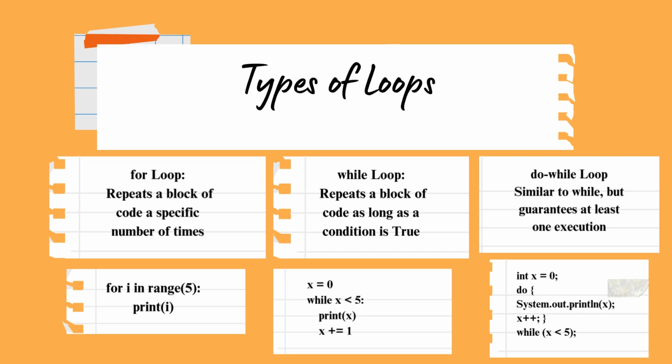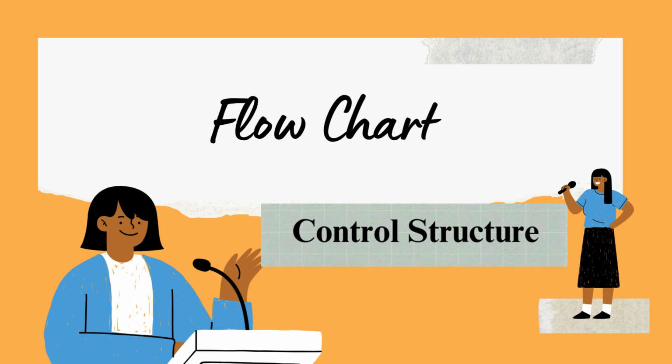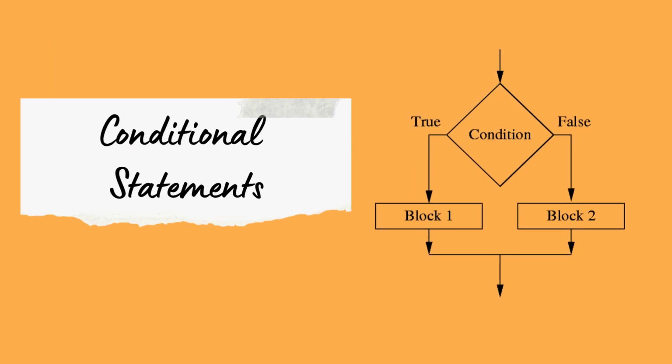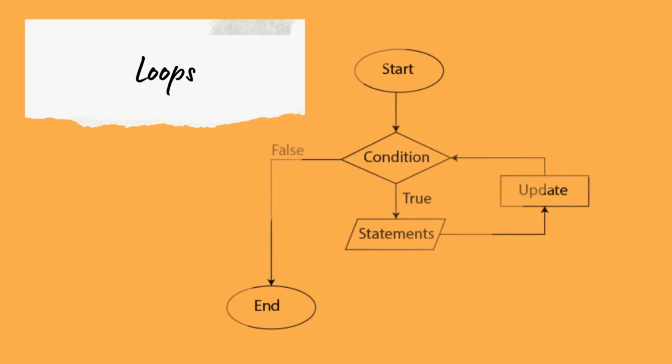Well, let's see a simple flowchart for each of the control structures. Well, in the sequential control structure, each instruction is executed one after another. In the conditional statements, if the condition is true, a certain block is executed, else another set of instructions is executed. In the loop section, if the condition is true, it executes the instruction and then checks the condition again to repeat the task if the condition is true, which means the loop is executed until the condition is false. Else, it exits the loop and moves on to the next instructions.